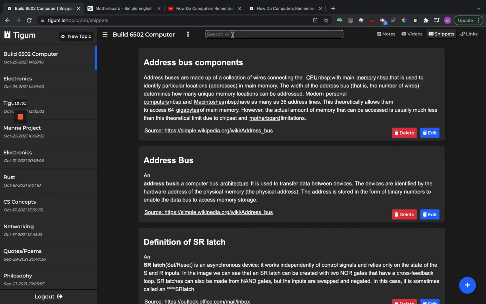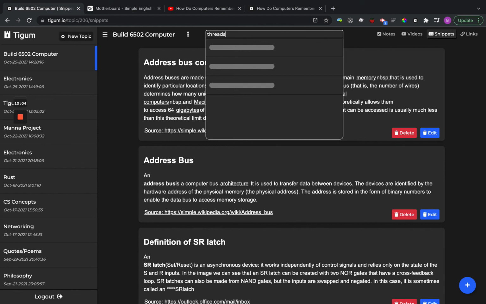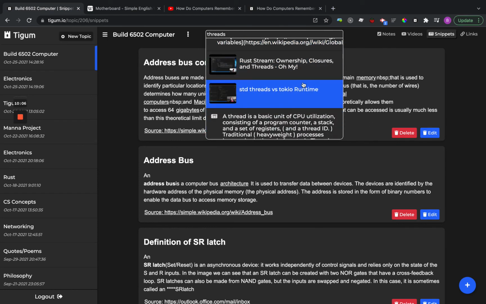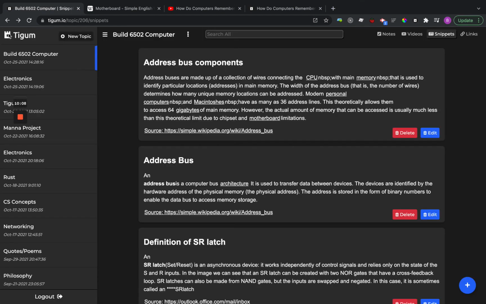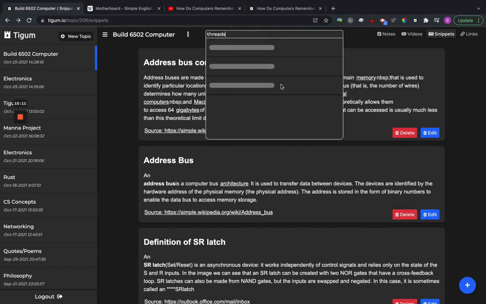The other thing as well, we have a global search bar here. So you can see, look on something about threads. You can see some stuff we've collected on this. So that's the global search here.